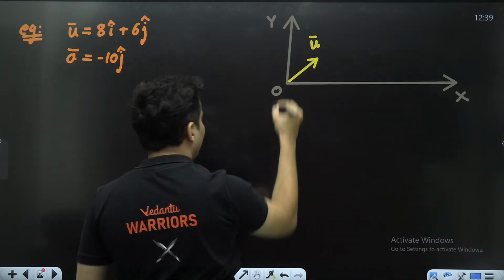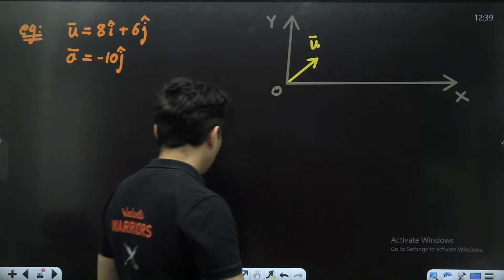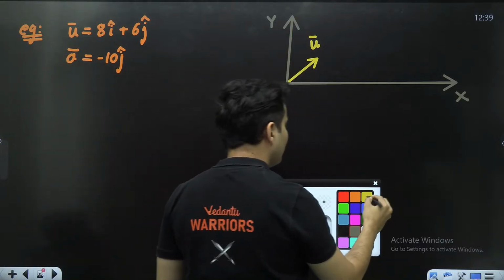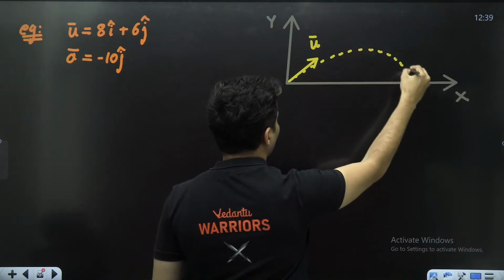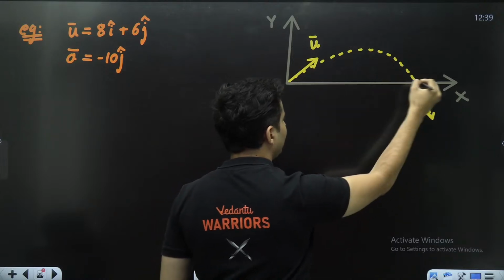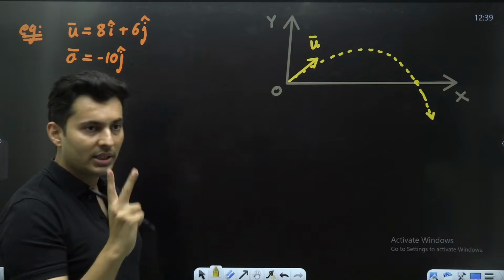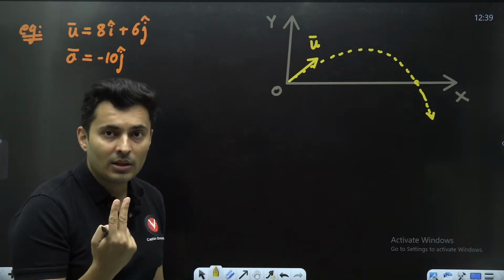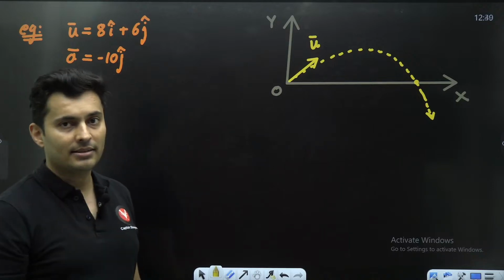This will be the point from which you have started your journey. This particle will keep moving, and maybe it will cross the x-axis at some time. I am interested, where does it cross? When does it cross? I'm interested in two things: when does it cross and where does it cross the horizontal x-axis?